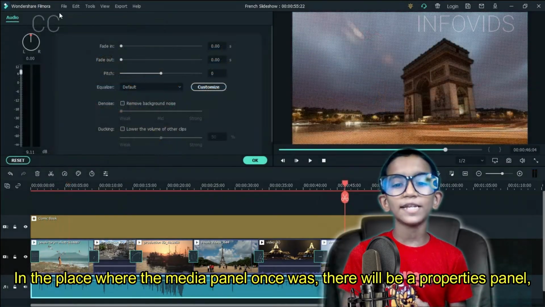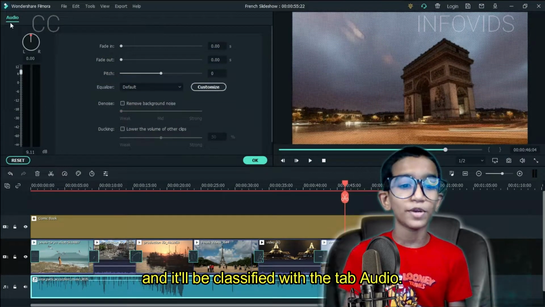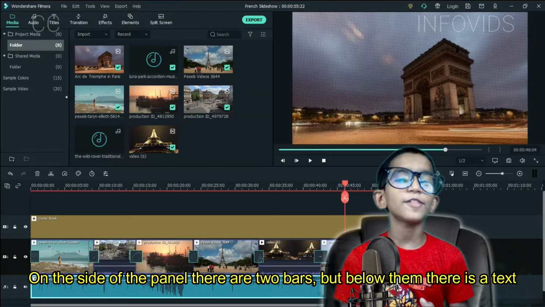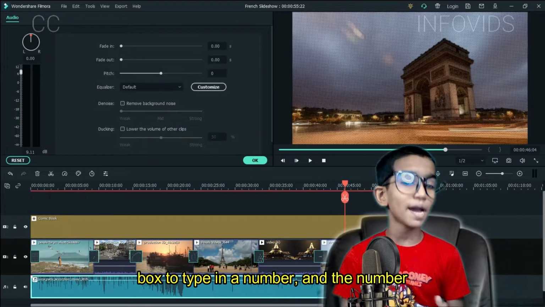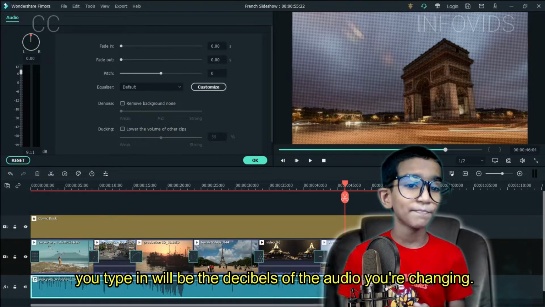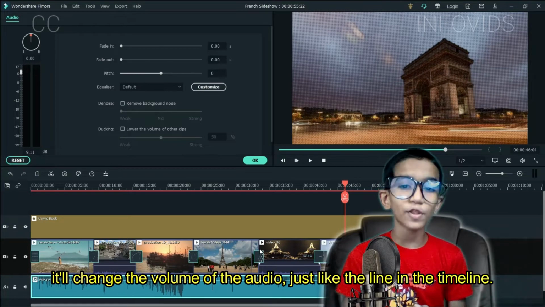In the place where the media panel once was, there'll be a properties panel, and it'll be classified with the tab audio. On the side of the panel, there are two bars. But below them there's a text box to type in the number, and the number you type in will be the decibels of audio you're changing. There's also a slider right here, and if you change its value, it'll change the volume of the audio, just like the line in the timeline.